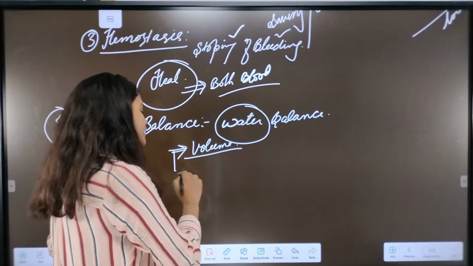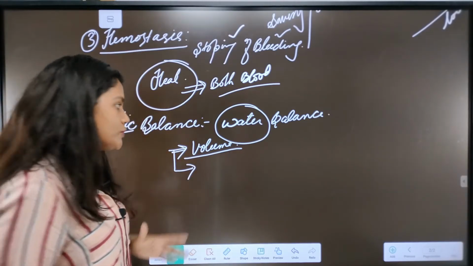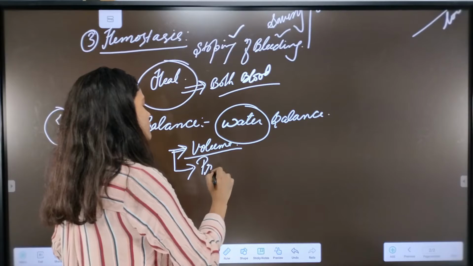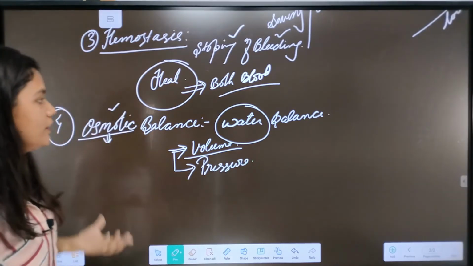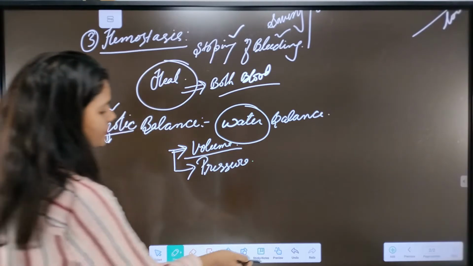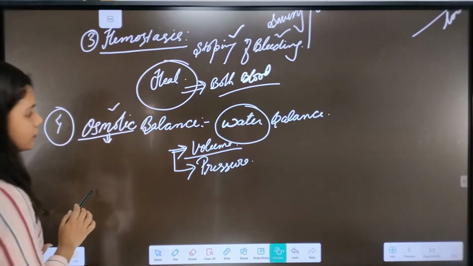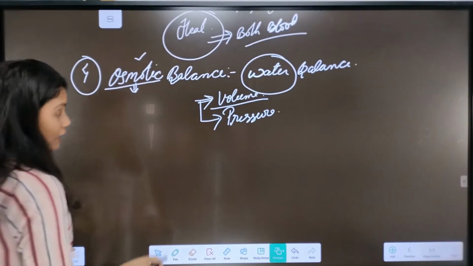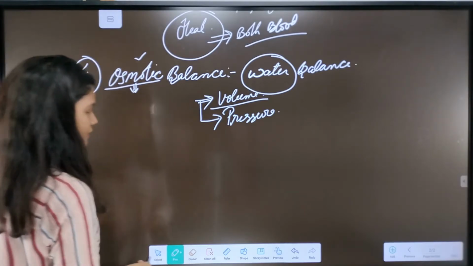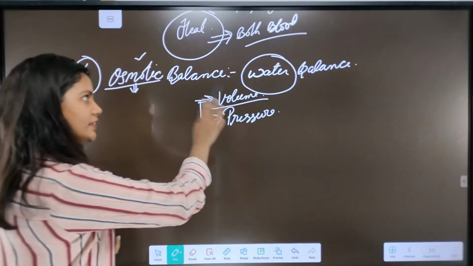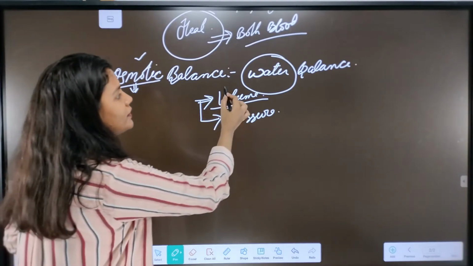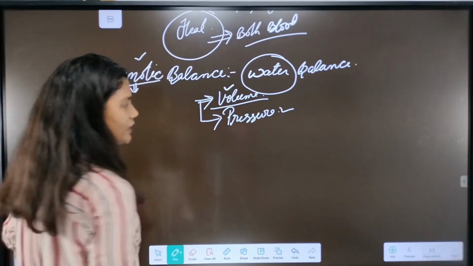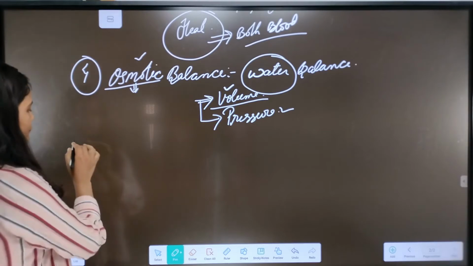Additionally, if it is controlling the volume, it is also able to control its pressure. So these two also can be functions of the blood, but additionally, because the pressure is actually maintained by our heart and volume by so many other things, but to a certain extent we can say that if it is maintaining its osmotic balance, it could also maintain its volume and the pressure to a certain extent. Okay.